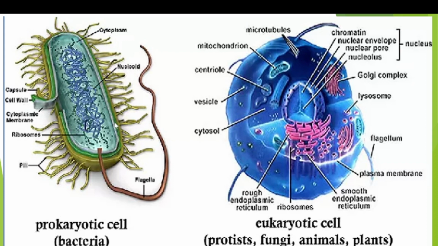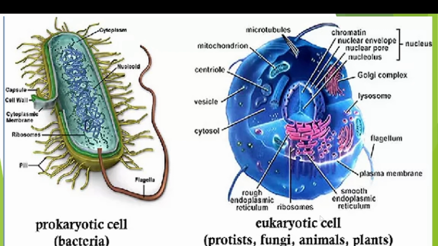So all bacteria come under prokaryotes. If you take eukaryotes, different types of eukaryotes are present. Those are protists, fungi, animals, and plants. All these are eukaryotes. In these eukaryotes, except animals, all remaining cells contain a cell wall. For example, Protista also contain a cell wall, fungi also contain a cell wall, plants also contain a cell wall. But animals don't possess any cell wall.